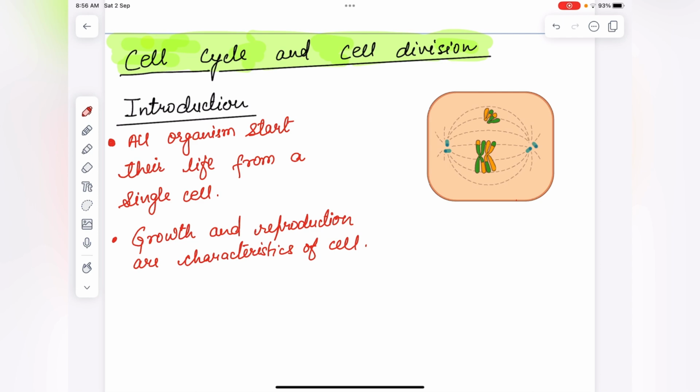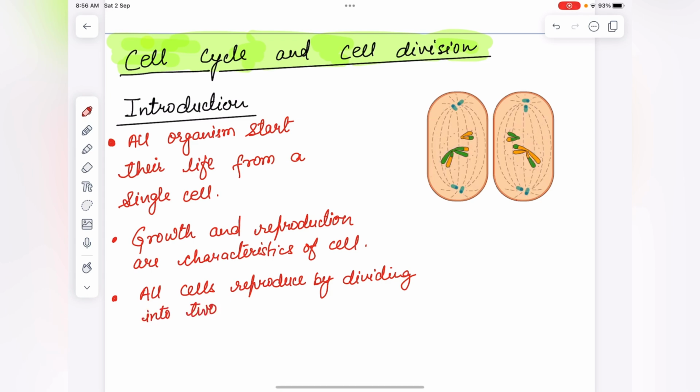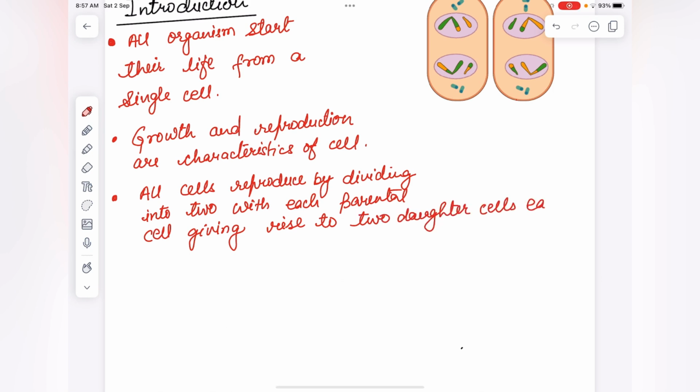All cells reproduce by dividing into two, with each parental cell giving rise to two daughter cells each time they divide. The third point is that all cells reproduce by dividing into two, with each parental cell giving rise to two daughter cells each time.